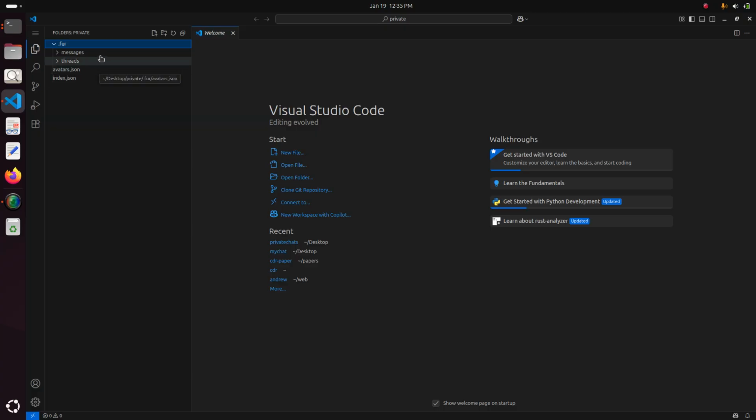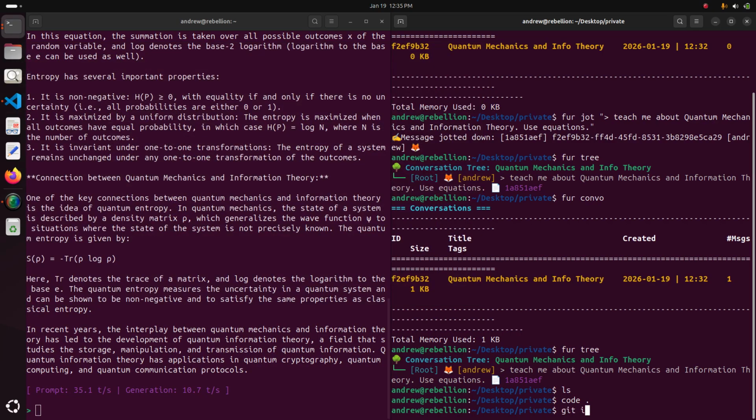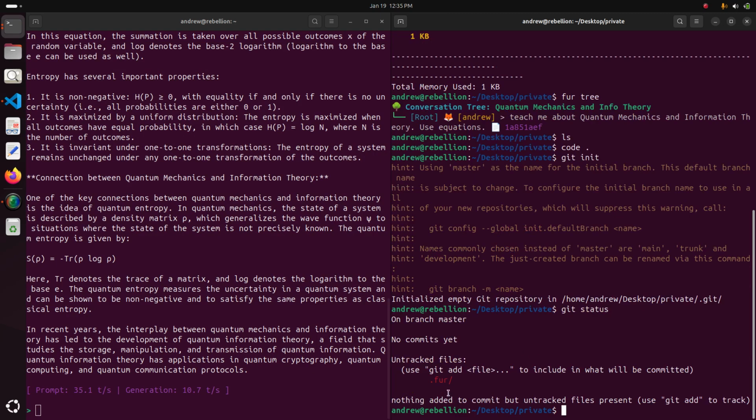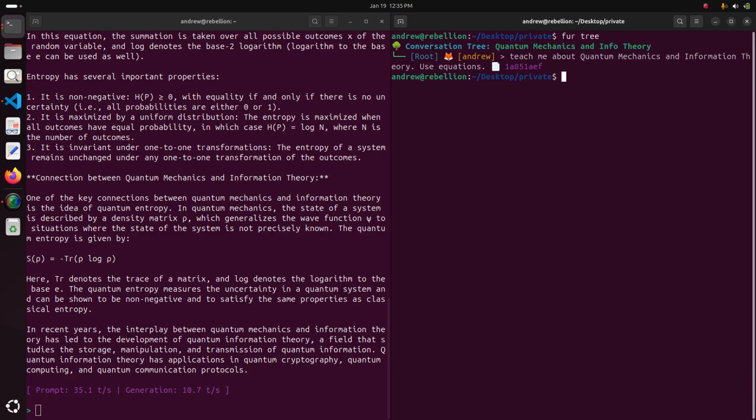And .fur is basically the brain for the conversation control we're doing. This is all the logic of how conversations and messages are stored, and how to compile everything to support Markdown data. Okay. So if you ever want to version control this, you just type git init, right? And you will need to version control this .fur directory. Okay. But for now, what we're going to do is clear this again for 3.